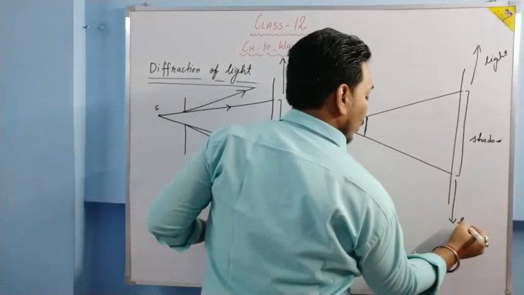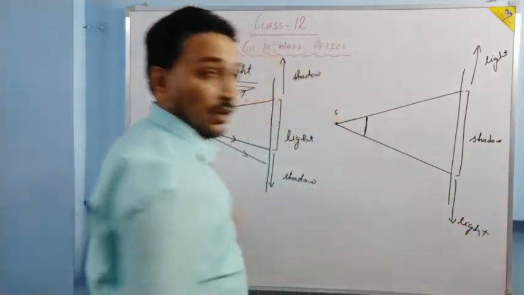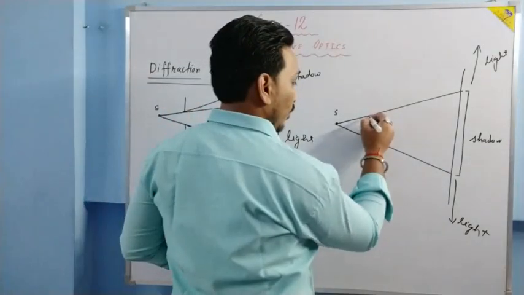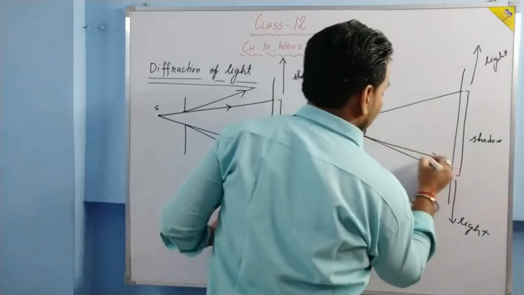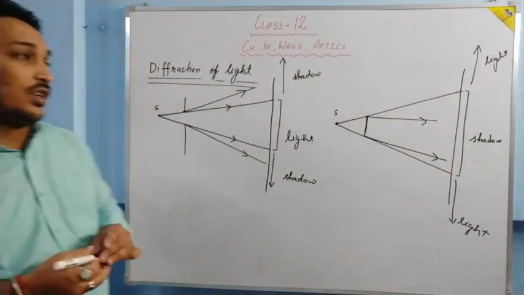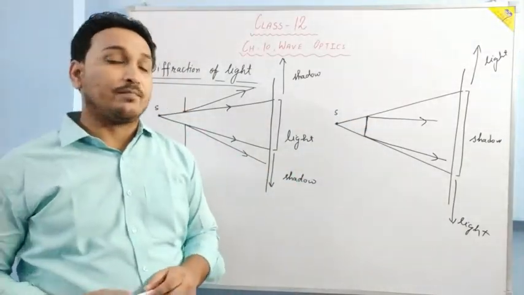But what we observe again, for distance greater than Fresnel distance, the light bends towards the shadow region through the edges of the obstacle, and this very thing is called diffraction.